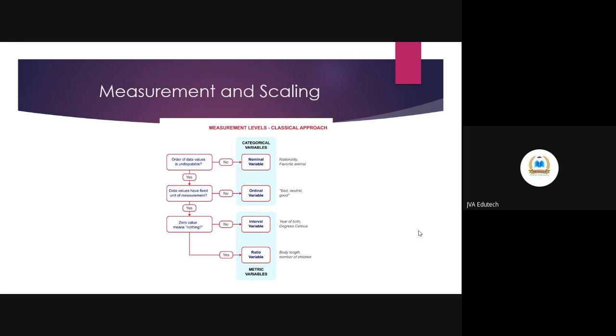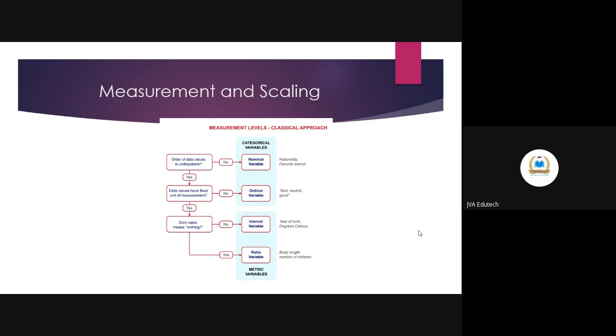The assumptions of statistics are drawn from these measurements itself. As I said, there are two kinds of measurements: the categorical and the continuous, also known as non-metric and metric. And again, categorical measurements are divided into two, nominal and ordinal, whereas continuous or metric are divided into two, interval and ratio.